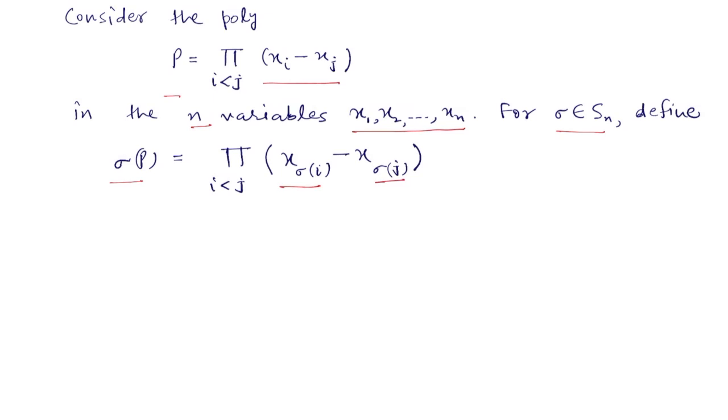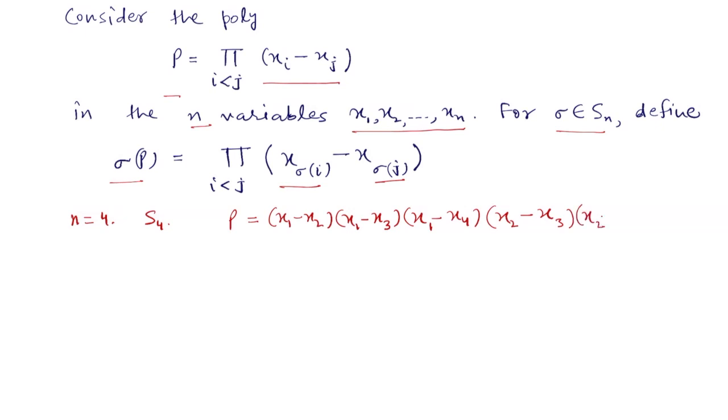Let us understand this with a particular example. So let us take n equal to 4. So we have S4 now. The polynomial P will be in 4 variables x1, x2, x3 and x4. So P will be equal to (x1 minus x2)(x1 minus x3)(x1 minus x4), then (x2 minus x3)(x2 minus x4), and the last one is (x3 minus x4). So this will be P when n is 4.